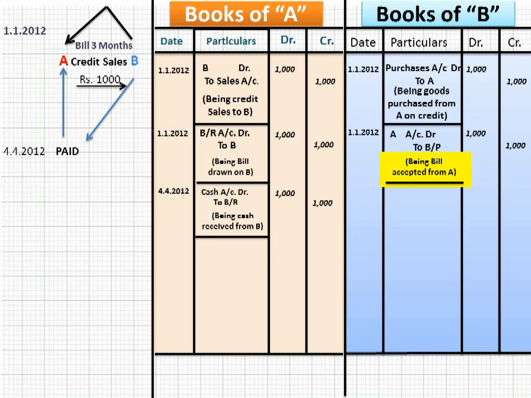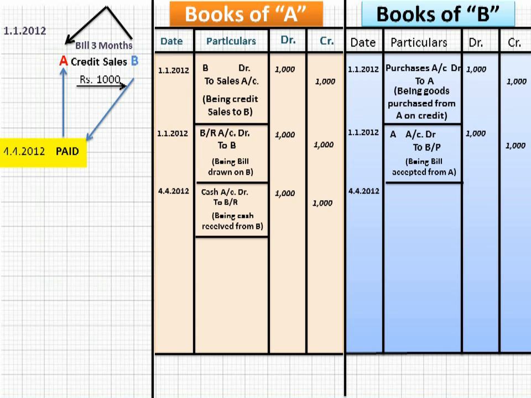Now, on due date, 4th of April 2012, what did you do? On due date, you went to A's place with ₹1,000 and there you paid ₹1,000 and recovered your legal document. I mean to say the bill of exchange where you have signed. So you will cancel the bill.